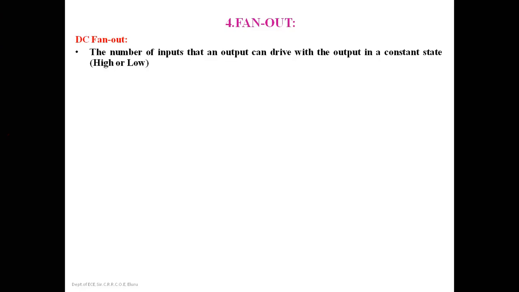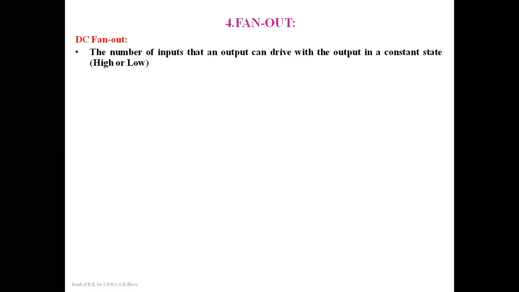We haven't discussed the AC fan out in our previous class. We only discussed the fan out which is the DC fan out. So what is a DC fan out here? One can define it in different ways.